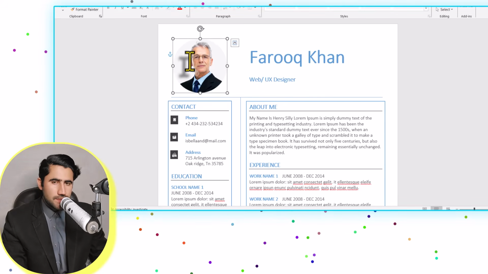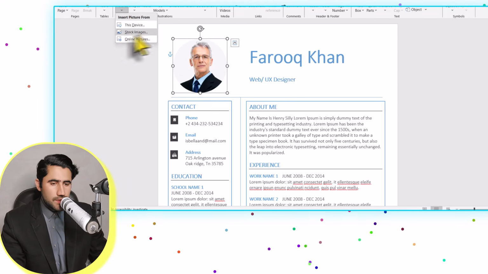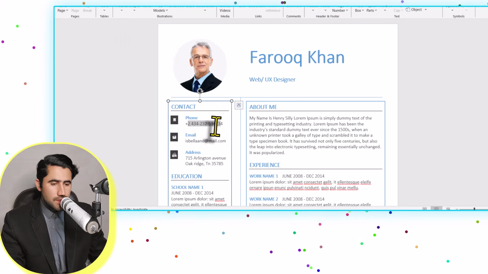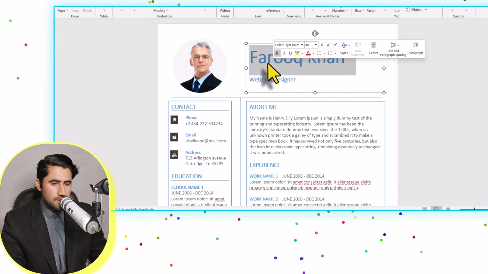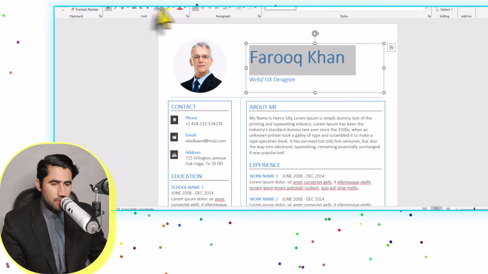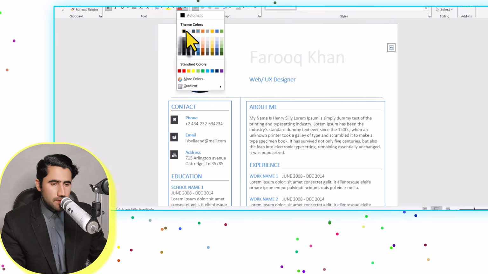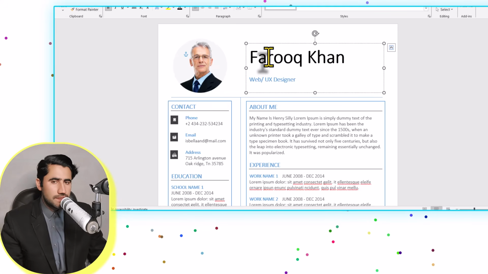To change the picture, just click on insert, and here you can click on picture, and then you can change the picture. You can change the contact number, and you can even change the color. If you are not satisfied with this color, you can just click on the color and come to the home tab, and here you can change the color too. It's very simple. You can change the font, whatever you like, guys.